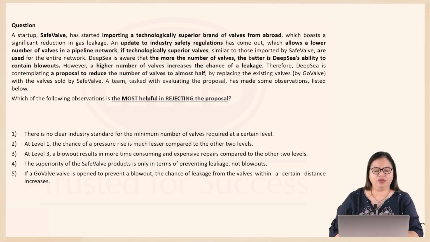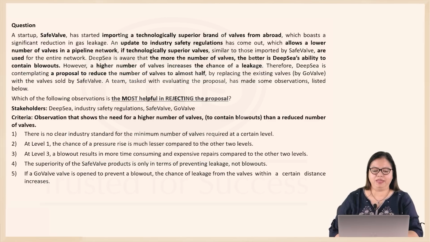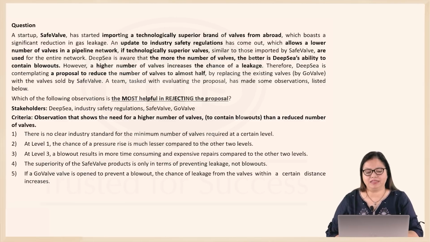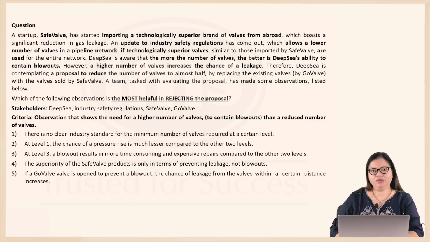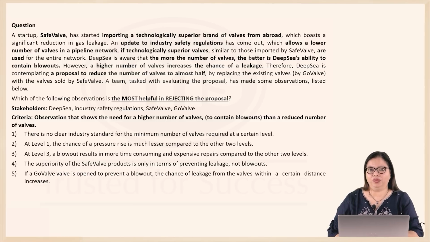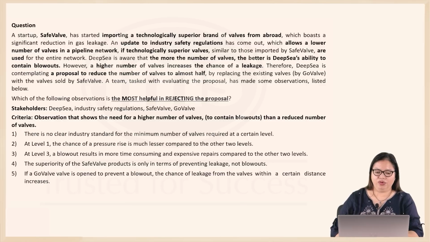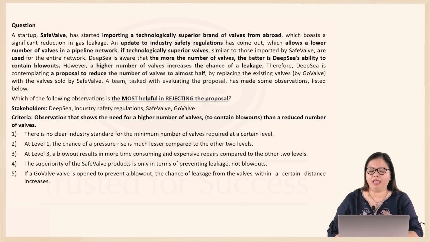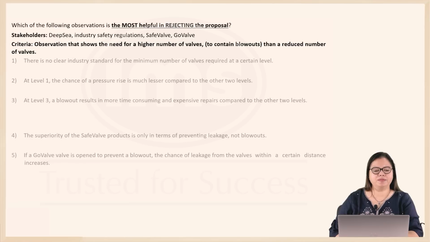Now, who are our stakeholders here? Of course, there is Deep Sea, there is Safe Valve and Go Valve, but there's also the updated industry safety regulations. What will you need in your correct option? The observation should show the need for a higher number of valves to contain blowouts, because remember that is a priority, than a reduced number of valves. Only then will Deep Sea be able to reject the proposal. Now let's examine each of the options.